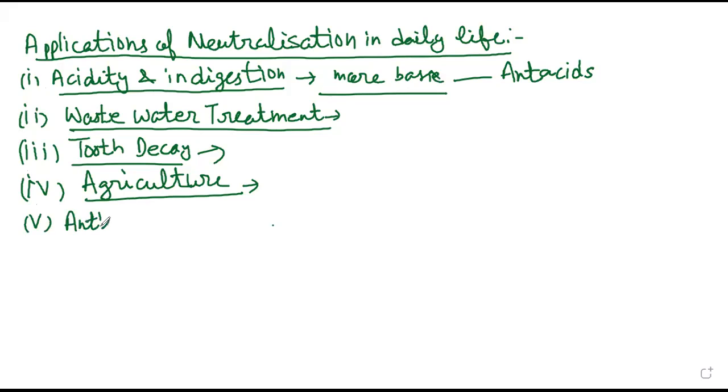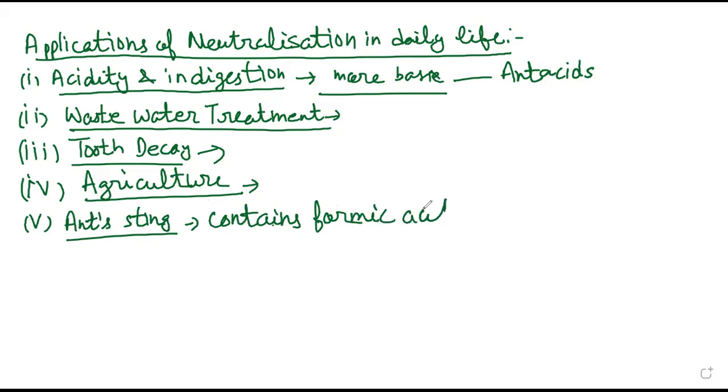Then last but not the least is ant sting. We have seen that ant sting contains formic acid, right? Very important. So when you are stung by an ant, it is advised that you rub baking soda because it is basic in nature, or you can also use calamine solution.